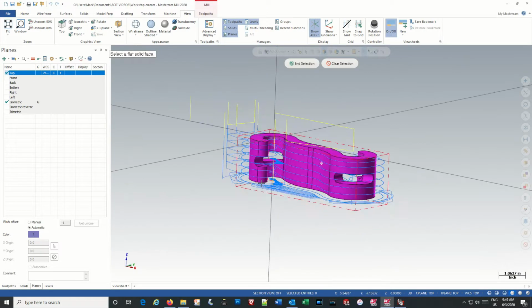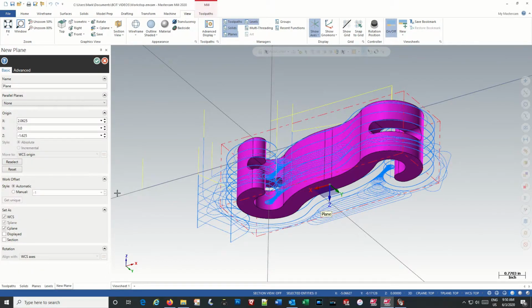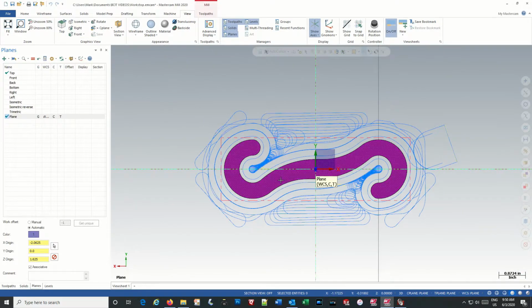Select your face right there, and it shows you the gnomon as to where you want it to be. So we've got X, Y, and Z showing in that direction. So we should be okay with that. Click OK. Now when you go to the top view, the part will be facing the other way.